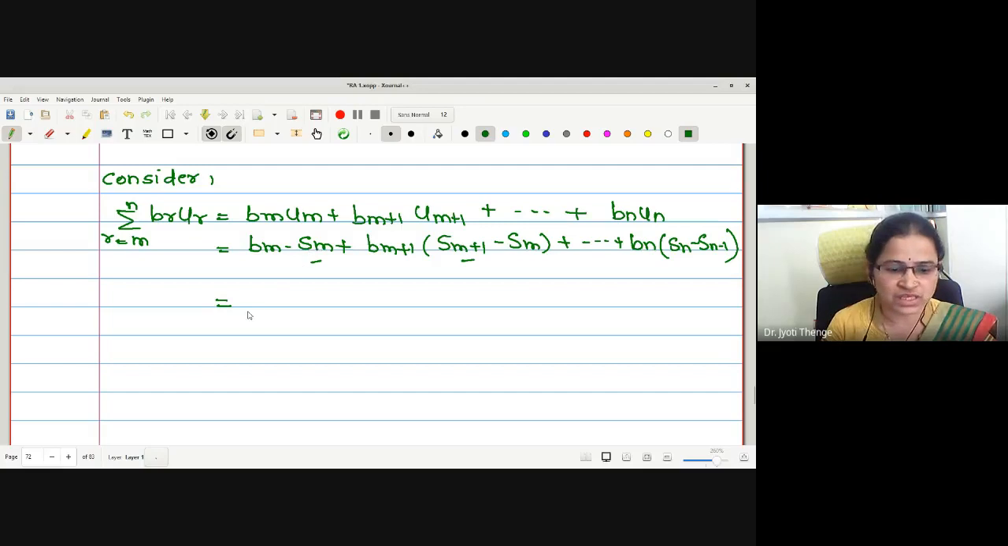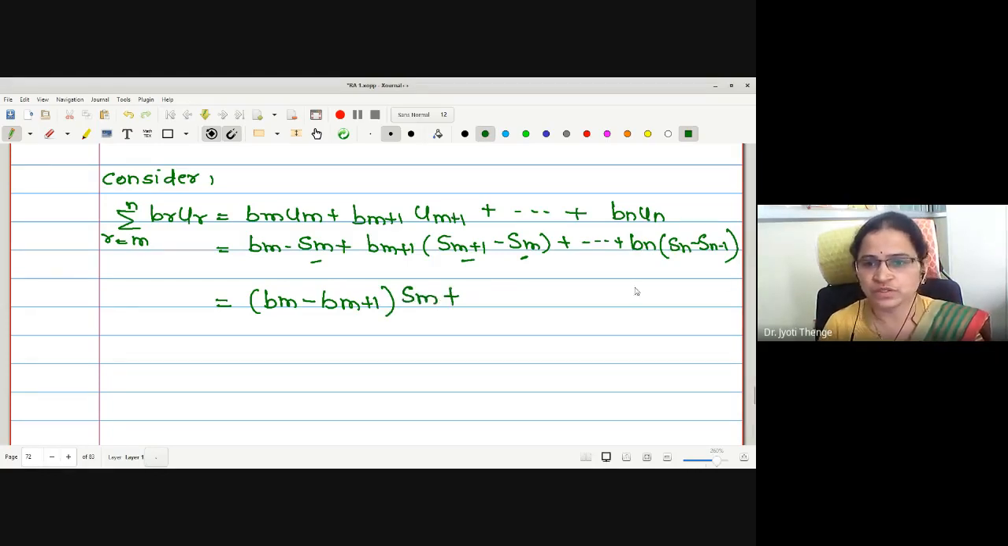What is the coefficient of Sm? Here is the term Sm we have. Therefore, what will be the coefficient? Is it bm minus b(m+1)? Correct? What is the coefficient of S(m+1)? This first coefficient is b(m+1), minus what will be b(m+2). Good, this is minus b(m+2). And let me continue this till, say, S(n-1). What are the coefficients of S(n-1)?